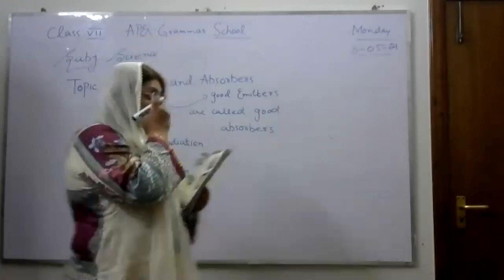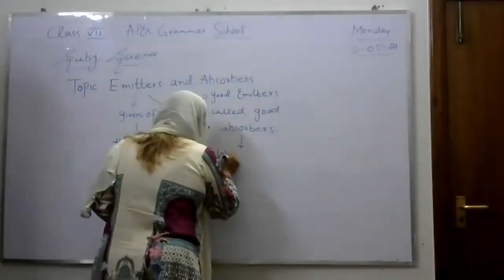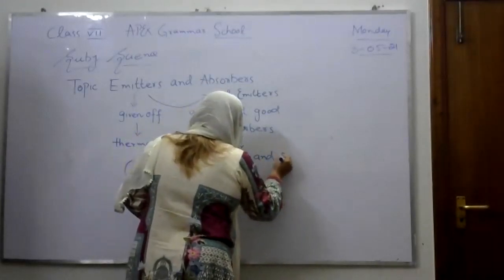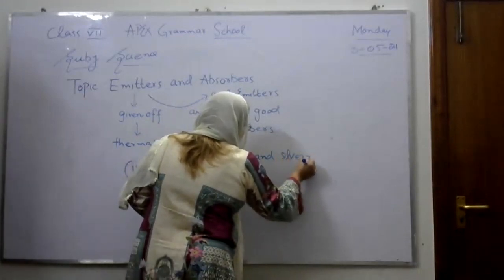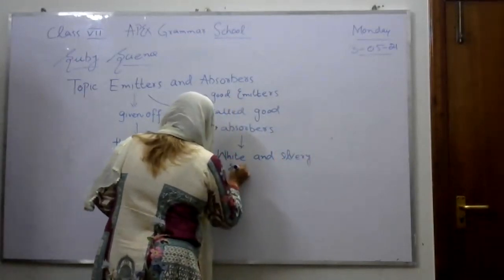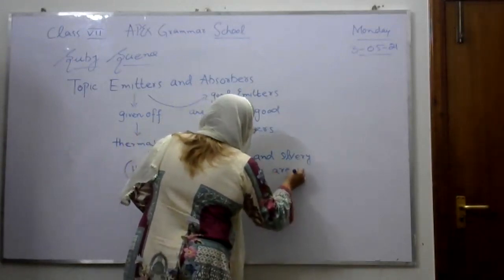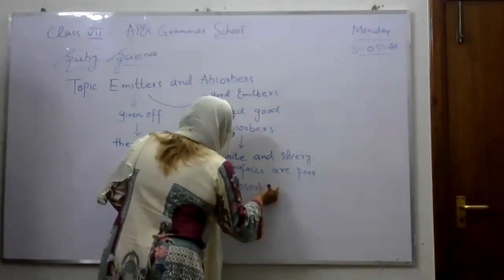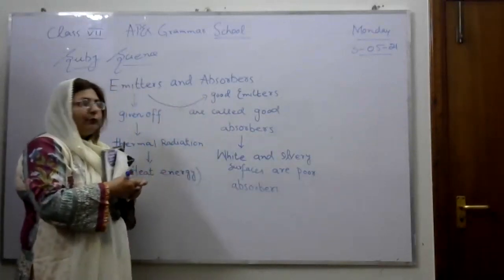White and silvery surfaces are poor absorbers. You can understand this line with the help of an example.